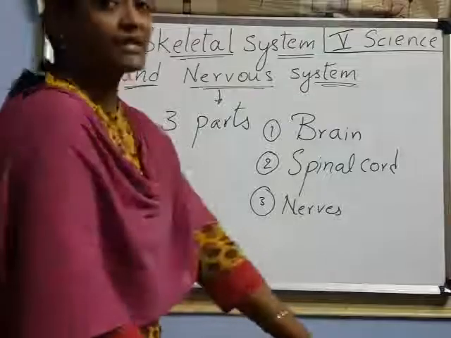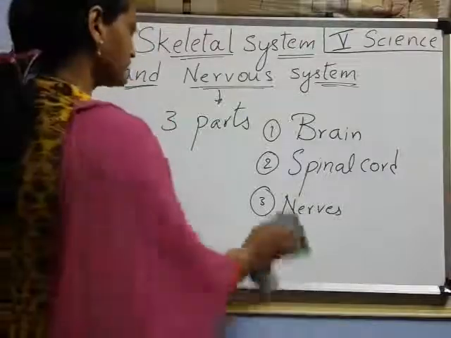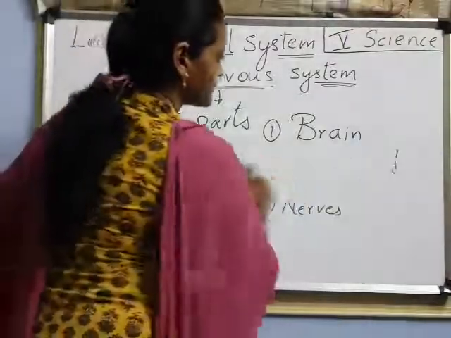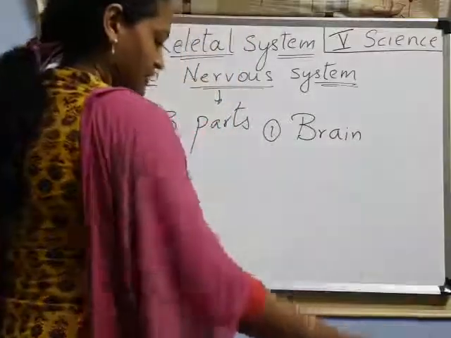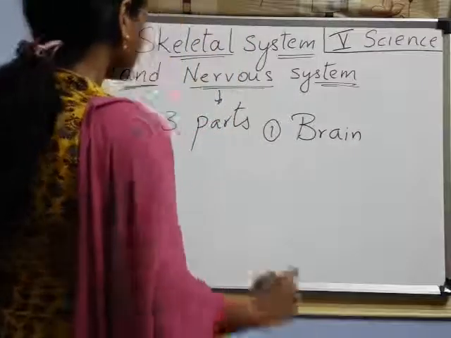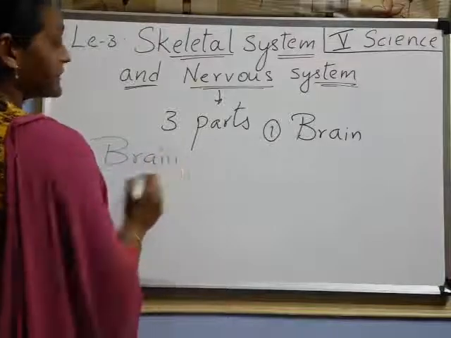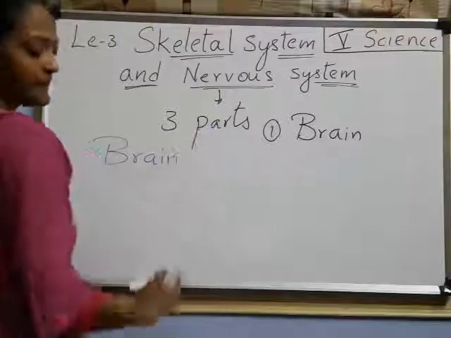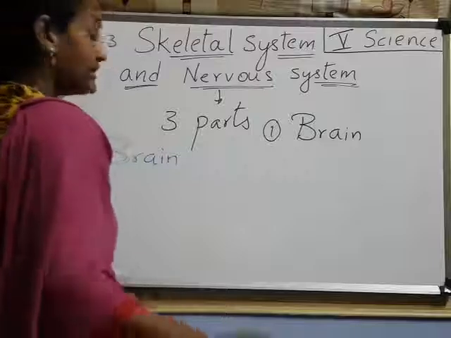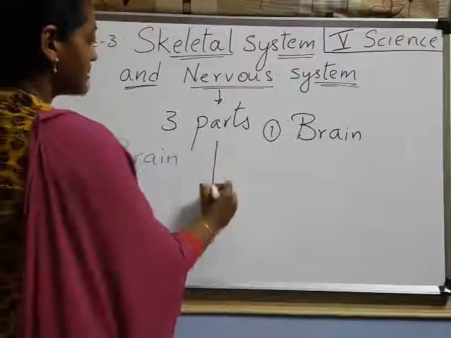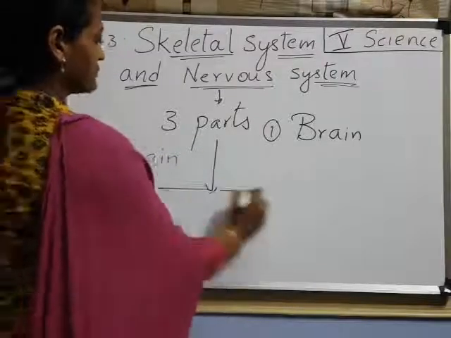First one is about the brain. Look here, children. The brain again has three parts. What are those?